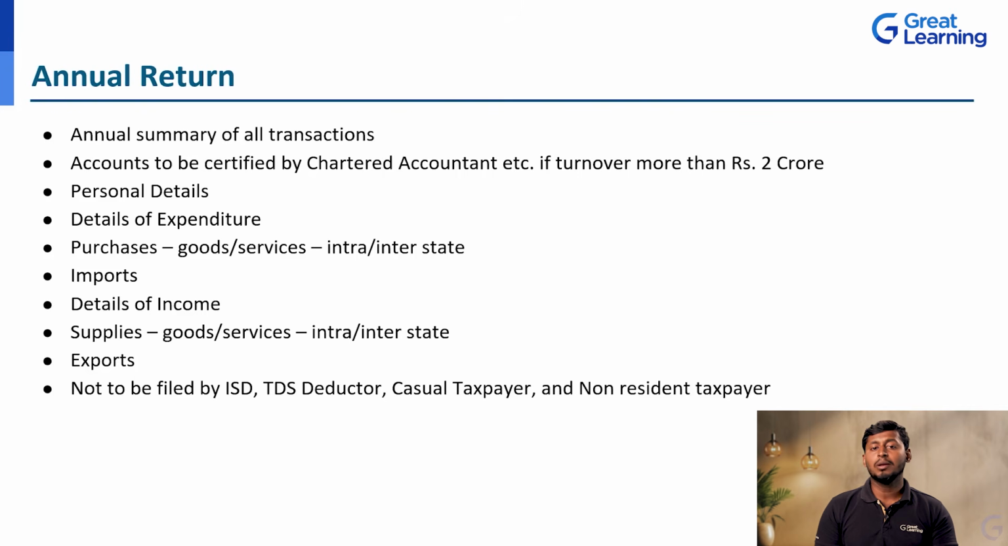Imports: if you are going to do any imports of goods and services, or raw material or ancillary service products for your supply, you need to mention that in the annual return. Next, the details of income, how much income you have generated, that is your gross profit, net profit, all this information should be there. Supplies, goods or services, intra or interstate: if you are a supplier of goods and services of any intrastate or interstate, then you need to mention that in the annual return.